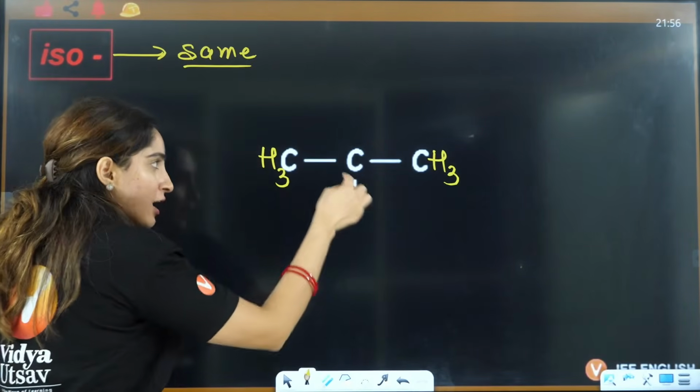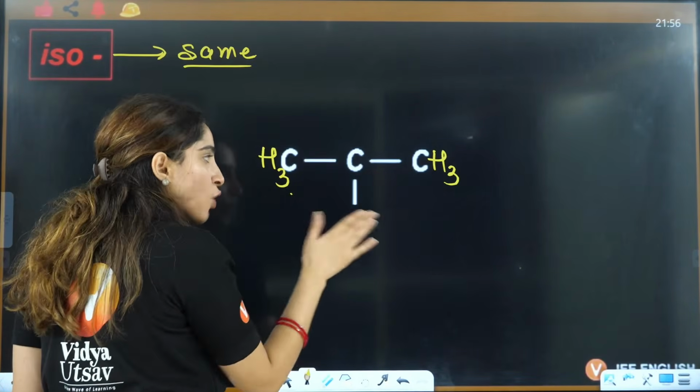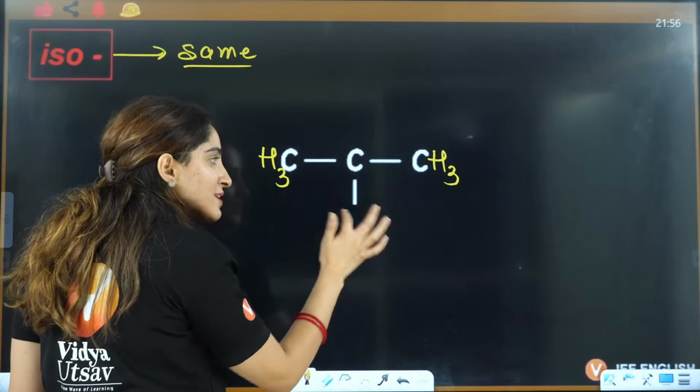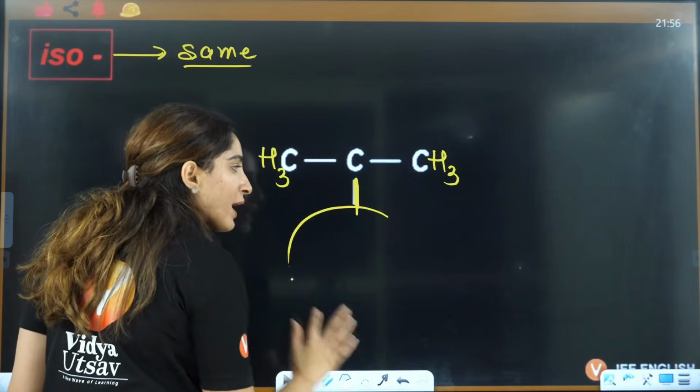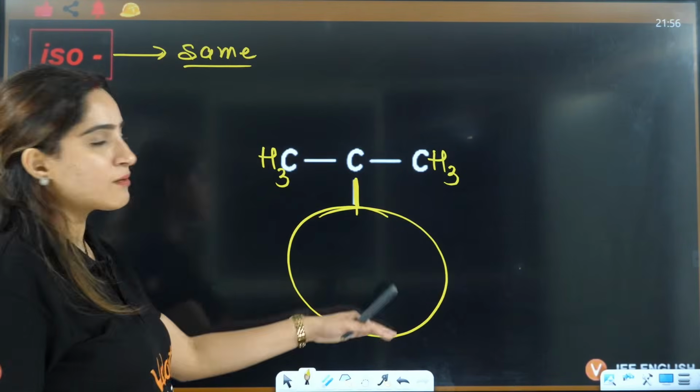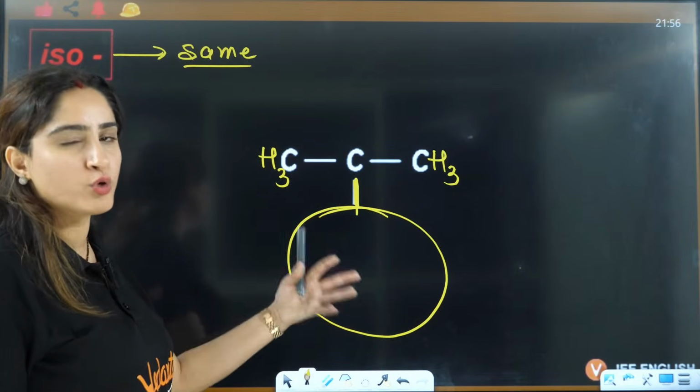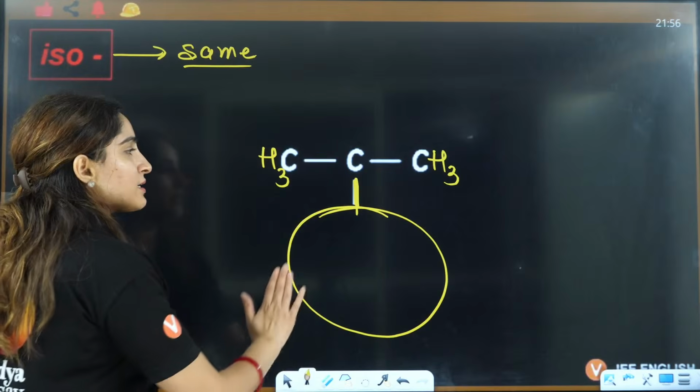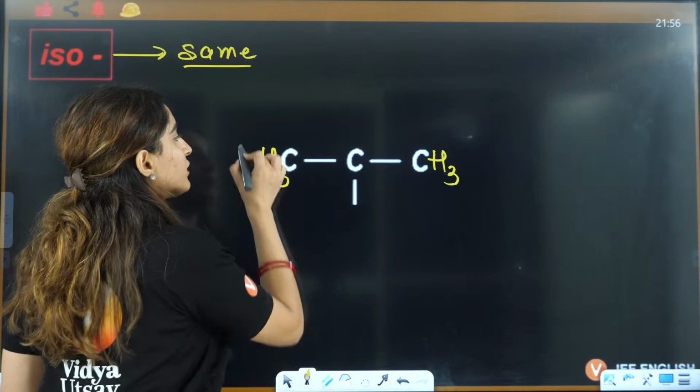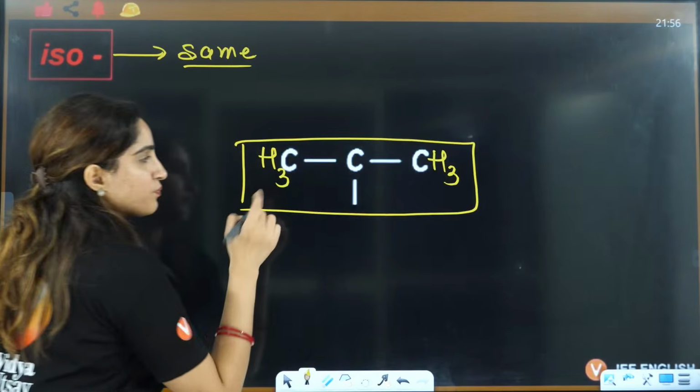If on this carbon you have 2 methyls which are obviously same, now this bond can be connected to anything: some chain, some group, anything it can be. But this particular formation is called iso, right?